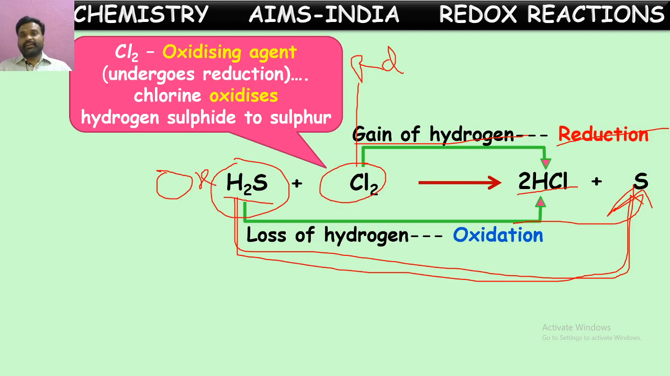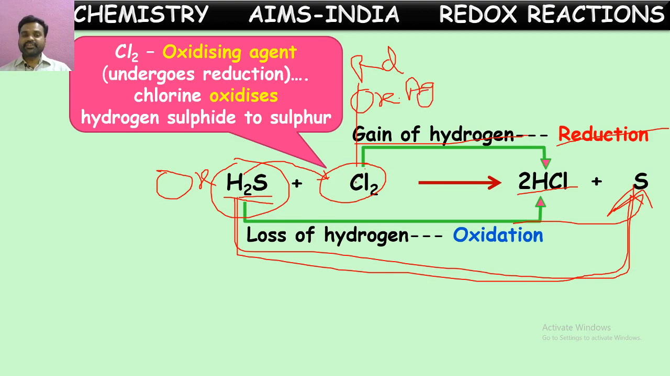If we say in terms of agents now, which is reducing agent, which is oxidizing agent, can you guess? Which is oxidizing agent? Yes, which is undergoing reduction reaction, that is oxidizing agent, that is chlorine. Chlorine, it is taking hydrogen from hydrogen sulfide and helping for the oxidation of sulfur. By taking off hydrogens, it will help for the oxidation of hydrogen sulfide. So chlorine is called now oxidizing agent.